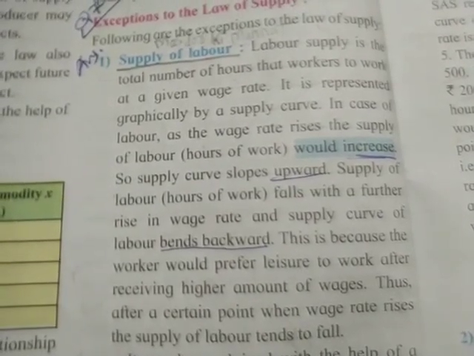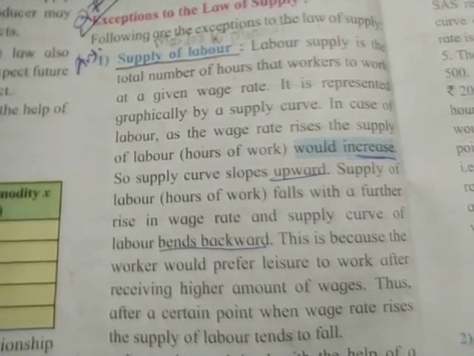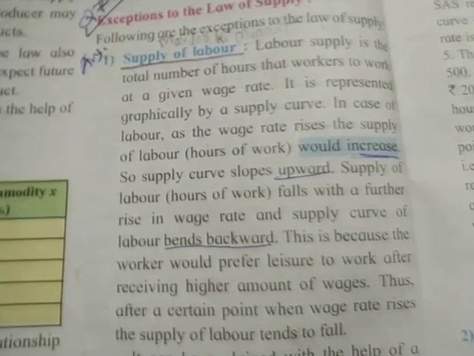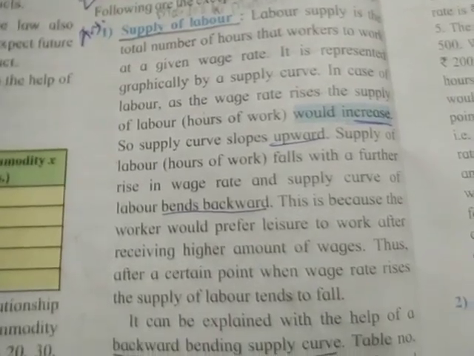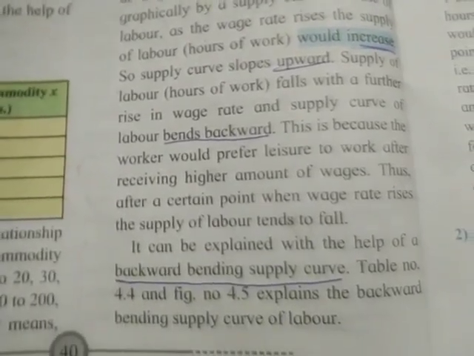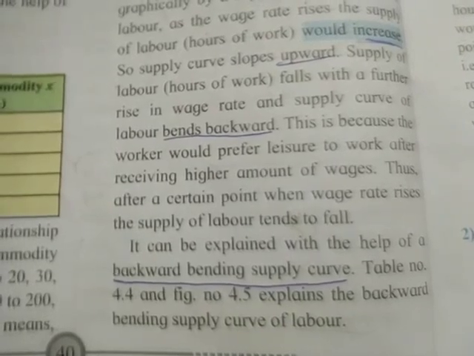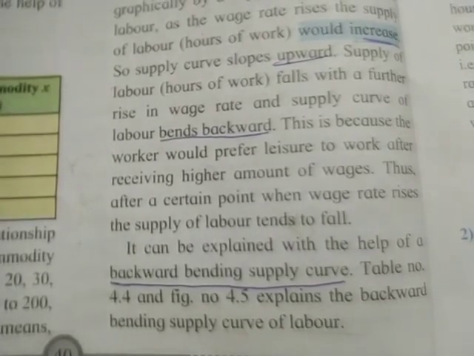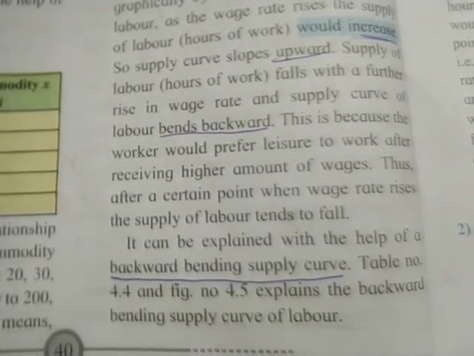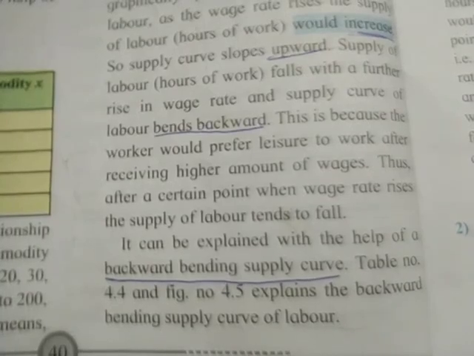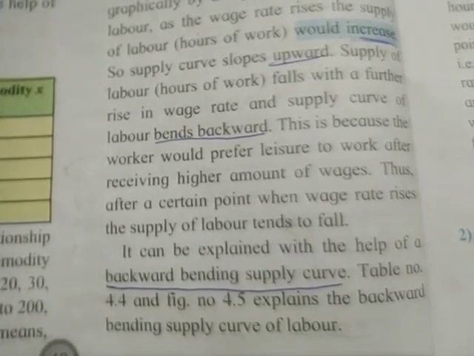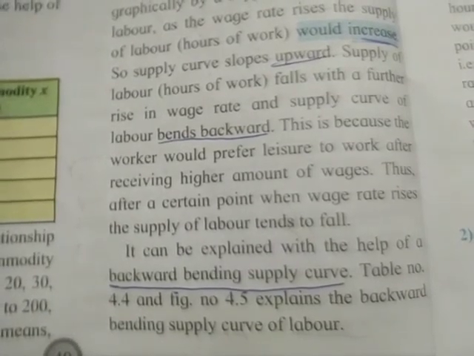Supply of labor, which is hours of work, falls with a further rise in wage rate, and supply curve of labor bends backward. This is because the worker would prefer leisure to work after receiving higher amount of wages. Thus, after a certain point when wage rate rises, the supply of labor tends to fall. It can be explained with the help of a backward bending supply curve. Table number 4.4 and figure number 4.5 explains the backward bending supply curve of labor.